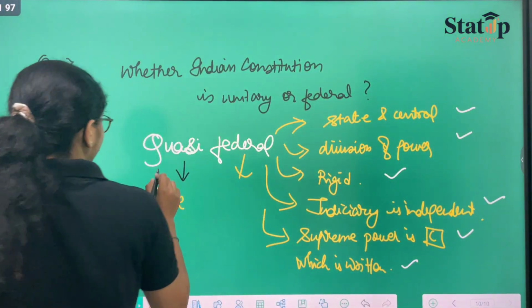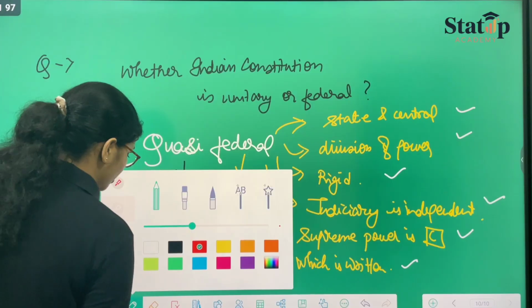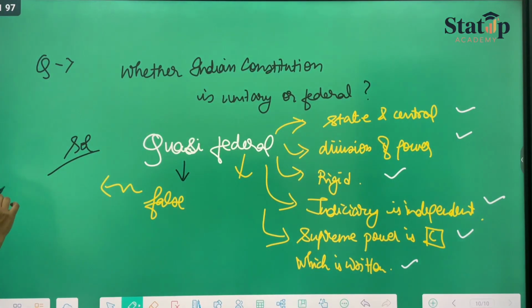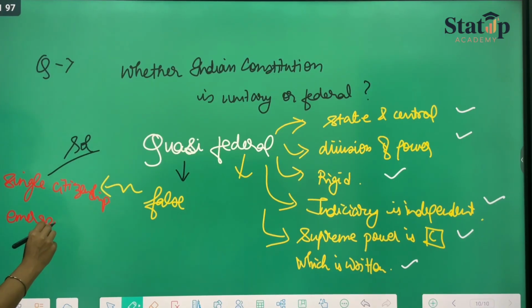But for it to be quasi, for it to be false, for it to present a false situation, we have single citizenship. We have the right to emergency. Emergency could be pondered upon. That means we also have president's rule.